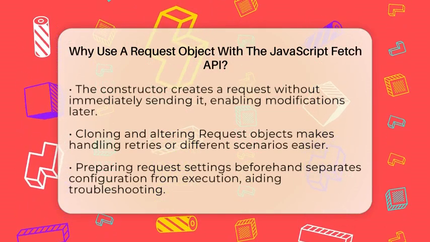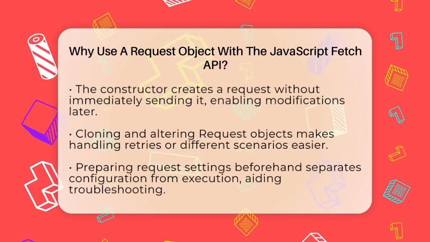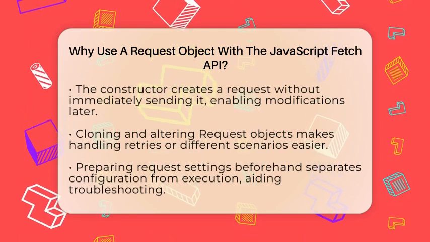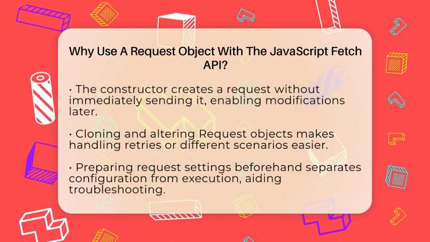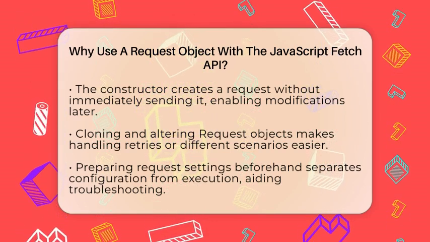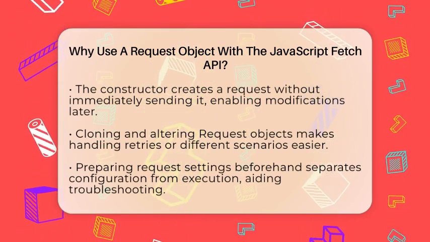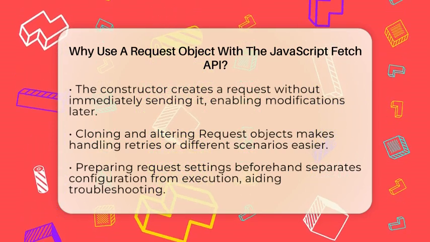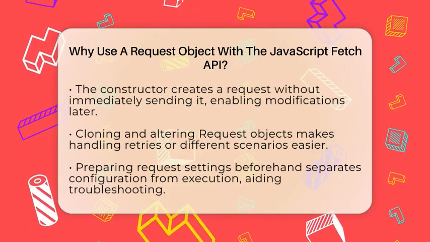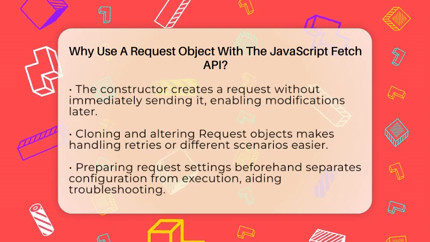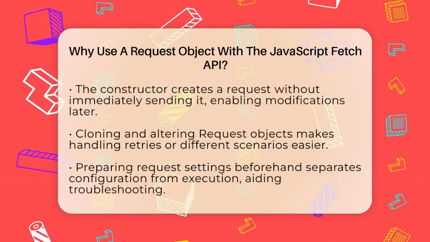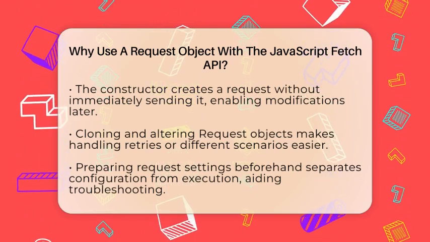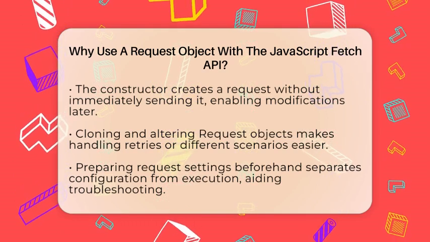The request constructor works just like the fetch method, so you can build a request without sending it right away. This means you can create a base request and then clone or change it later. For example, if you want to retry a request with a slight change, you can just modify the cloned request instead of rewriting everything. This is handy for handling errors or different scenarios in your web app.